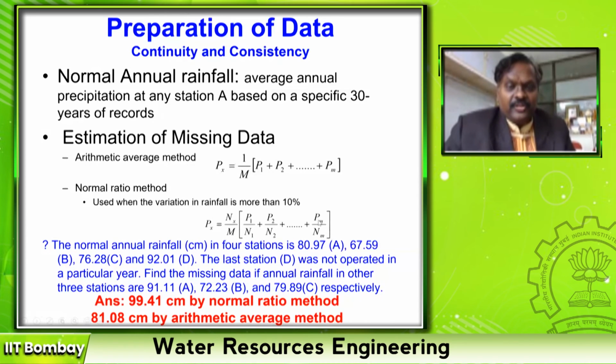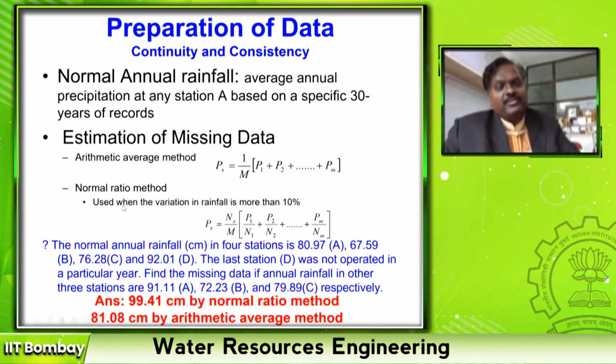Take this ratio, and the average of these ratios should be equal to the rainfall normal ratio of the missing data. So Px by Nx is the missing data ratio, but Nx, the normal rainfall of that station, is available. So for a particular year, it is Nx by M, where M is N minus 1, into this ratio. And this method gives a better picture than the arithmetic average method, right?